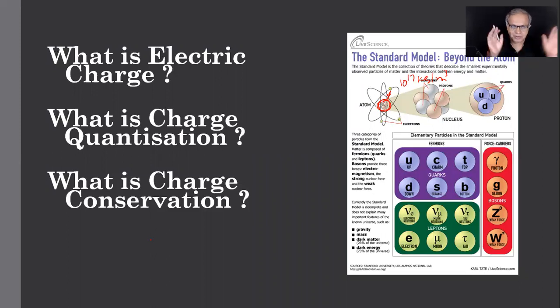That much scaling will happen when you compare the size of the nucleus to size of the atom. That means that there's a lot of empty space between the nucleus and the electrons, right? And this electron is the fundamental particle. It is not known to be yet further divided electron, okay?